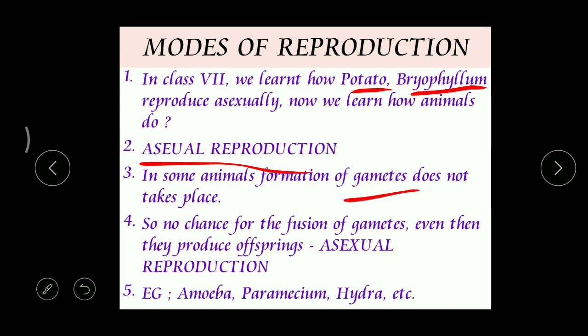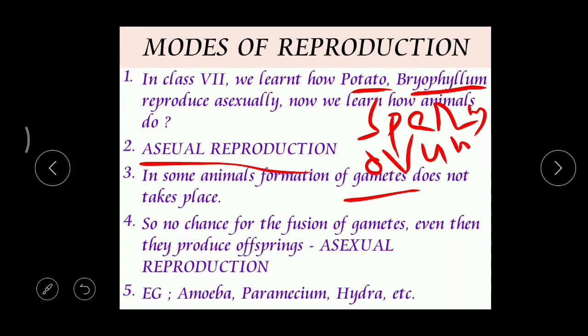Sex cells, or the reproductive cells, can be called gametes. In a male, we call that a sperm, and in a female, we call that an ovum. So these two can be called gametes. Sperm is the male and ovum is the female.